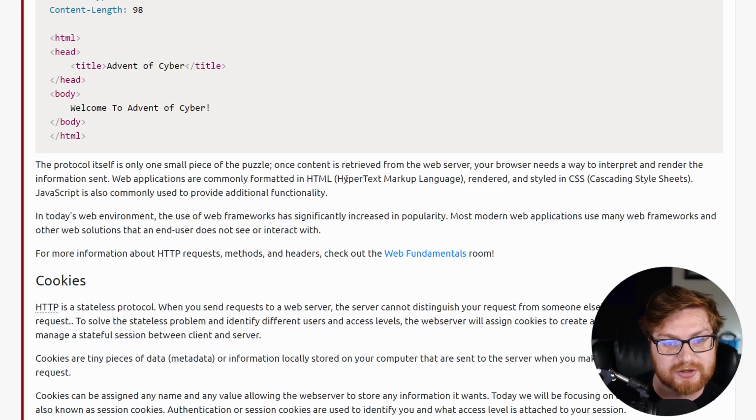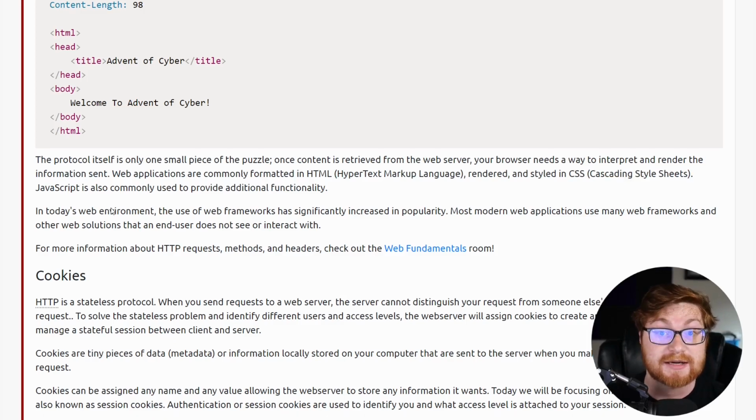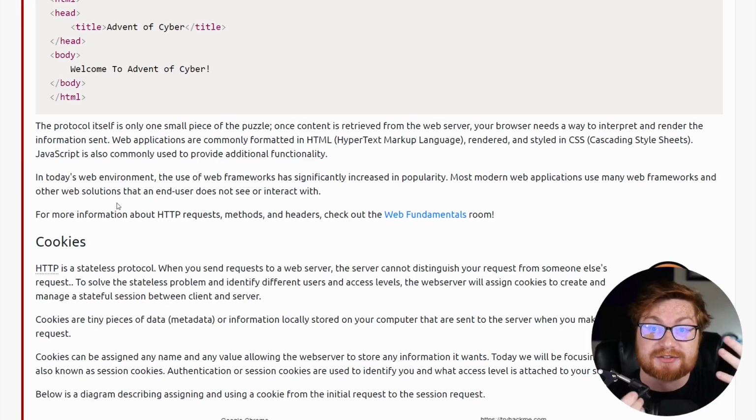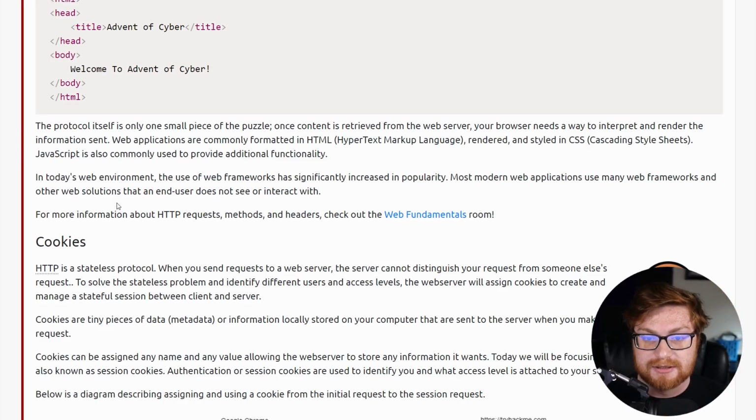Web applications are commonly formatted in HTML, the hypertext markup language here, but it's rendered and styled in CSS, or the cascading style sheets. JavaScript, another client-side language, client-side as in it runs in your web browser, is dynamic and scripting, and something that could be used to add dynamic functionality and cool features to a web page.